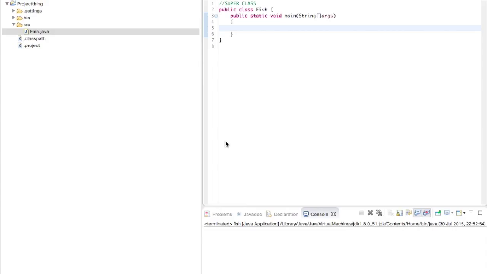So we have fish, and obviously we can have different categories of fish. I'll do a class of piranha and goldfish. Essentially, an is-a relationship basically says that a piranha is a fish, a goldfish is a fish.